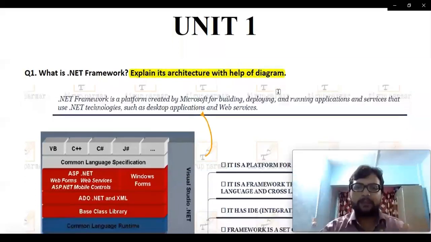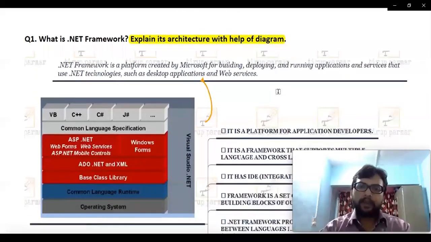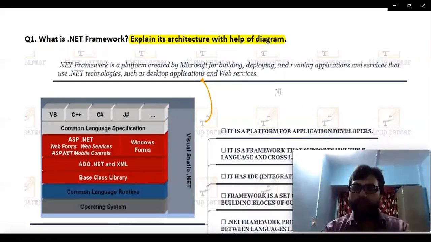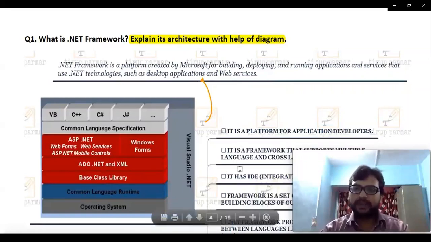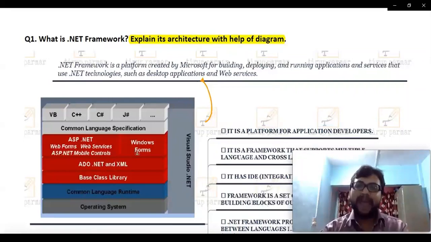Remember, I have provided a diagram here, and you will find one or the other picture or diagram linked with most of the questions. Wherever a diagram is required, I have provided it there. So while writing the answer in university as well, you have to memorize this particular diagram. If you are not able to memorize all these points, it's okay, but at least memorize this diagram, which will help you to enhance your answer. I hope this particular point is clear.